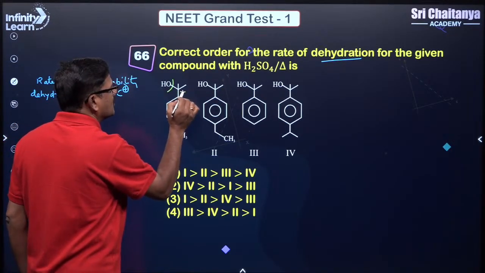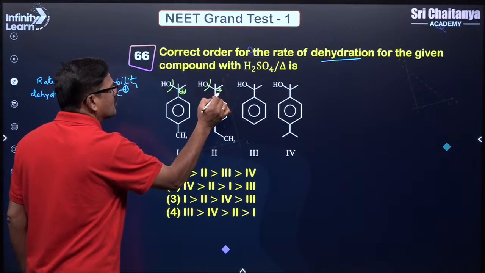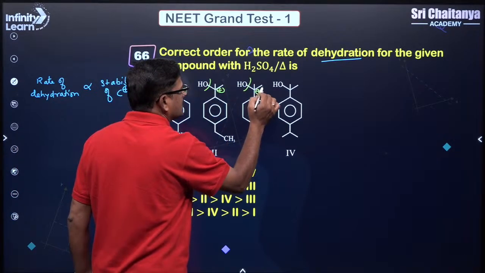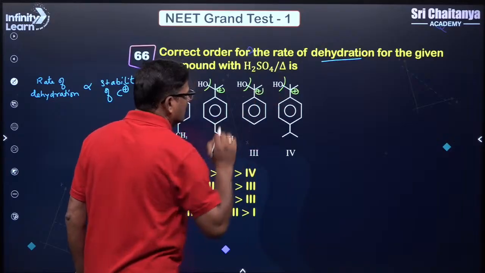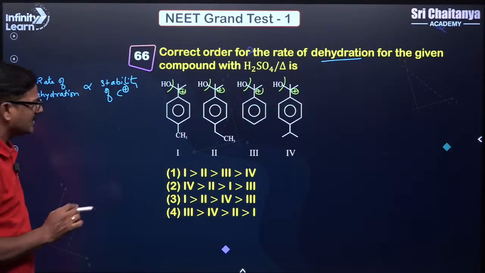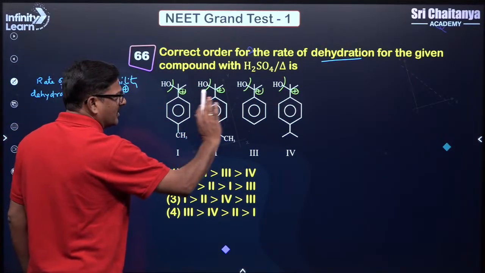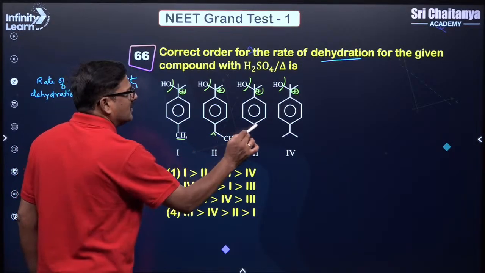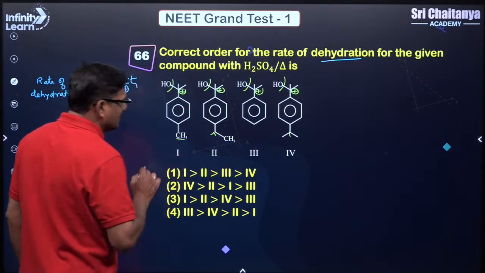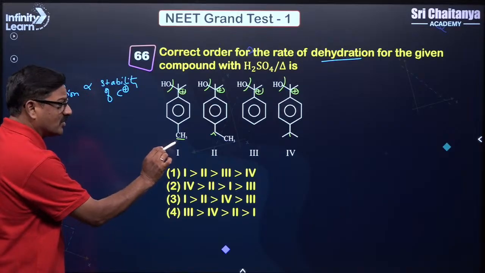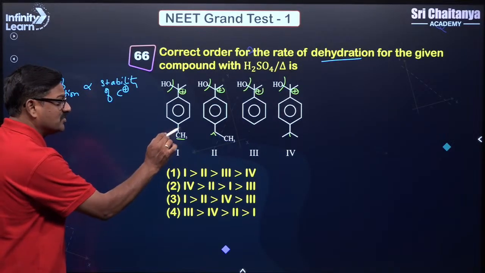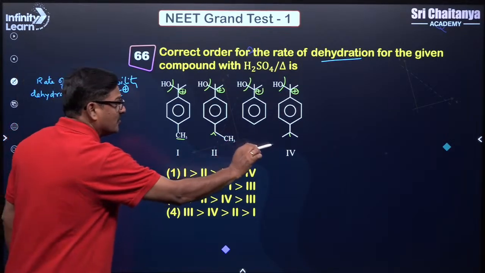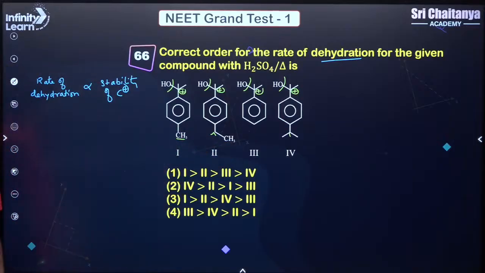If it is lost, you got it. Where it is going to be getting more of these electron releasing species, you are going to check this number of alpha hydrogens over here. So here the more stable carbocation is 1 is more stable than 2 is more stable than 4 is more stable than 3. Got it? And the answer is this.